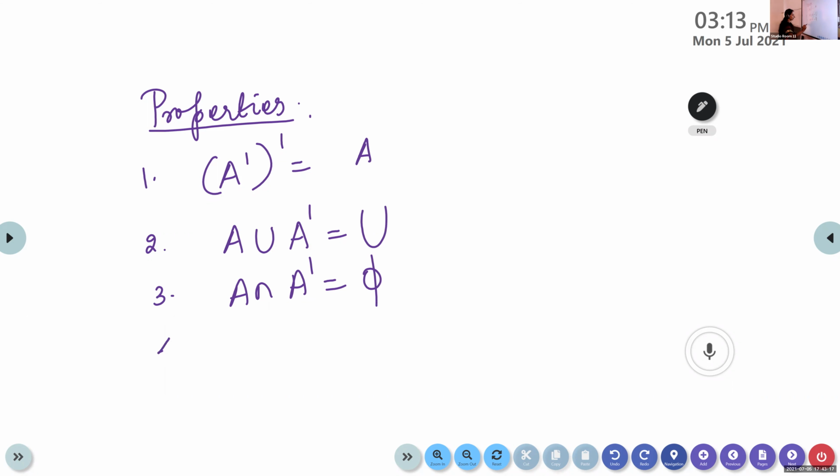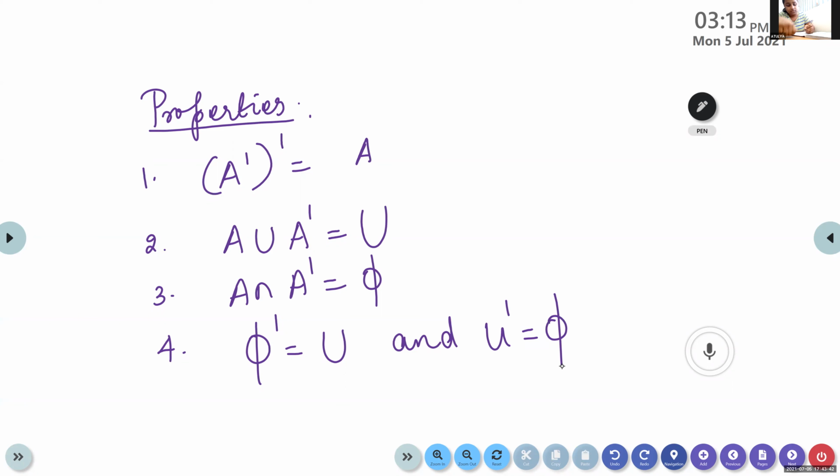Okay. Fourth one, what is the empty set dash? Empty set means nothing is there, isn't it? So what will be the complement of the empty set? U. The empty set dash will be U. And what will be U dash? U dash will be the empty set. The empty set dash is U and U dash is the empty set.